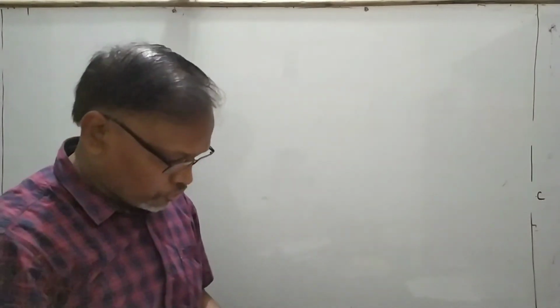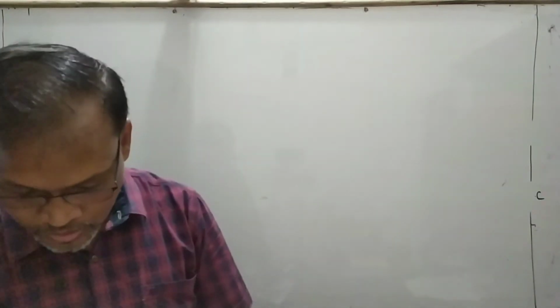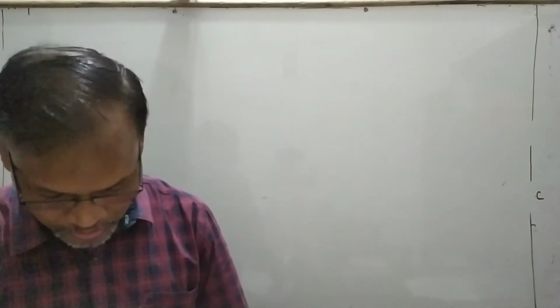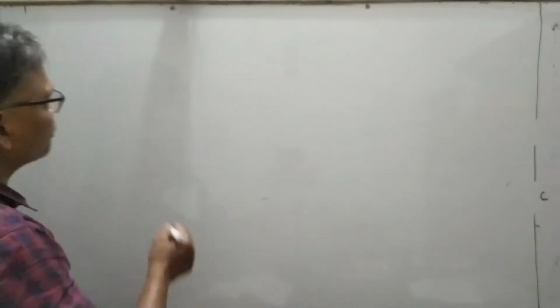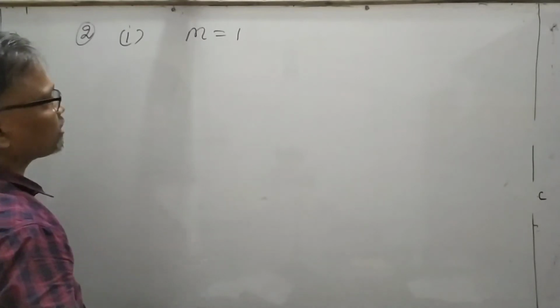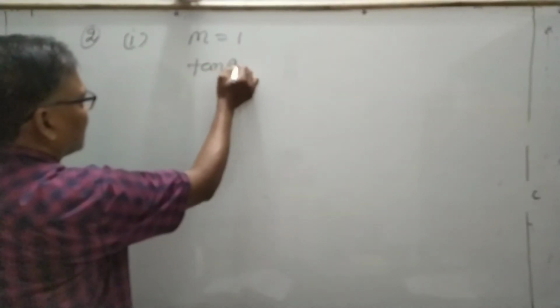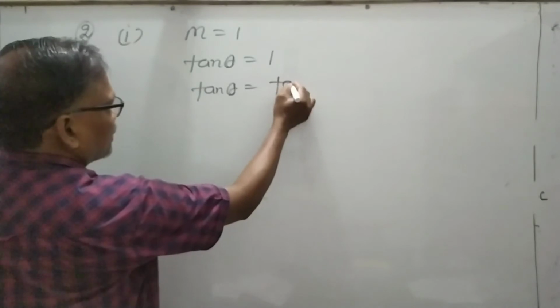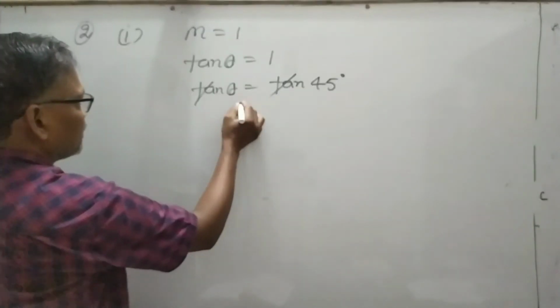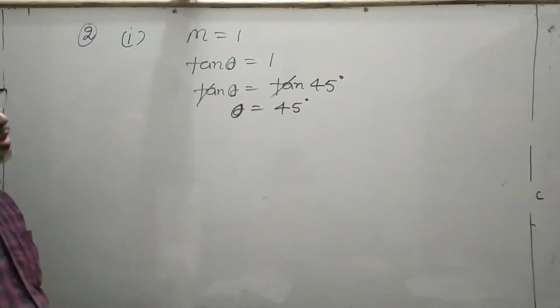Now the questions based on these formulae, so you can see the exercise 12.1। In 12.1, find the slope, the first 3 questions 1 2 3 based on the 4 5 6 ये based on the equation। Find the inclination in the line whose gradient, मतलब slope is given। Question number 2, first part, if the slope is given that is 1, find the inclination। Inclination का मतलब थीटा निकालना है, तो in place of m put tan theta is equal to 1। tan टेबल में कहां पे होता है tan 45 डिग्री, तो tan cancel, theta is equal to 45। So this is the inclination।